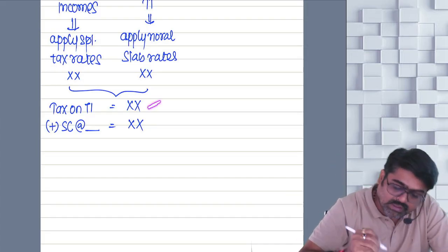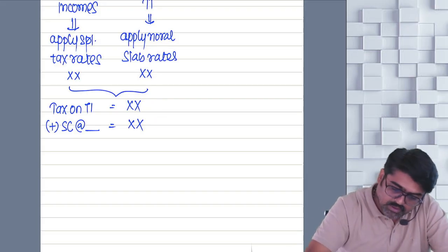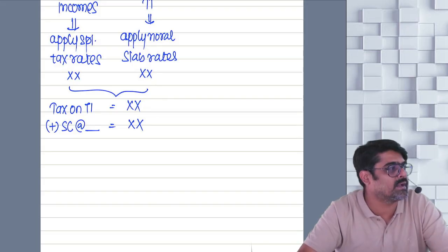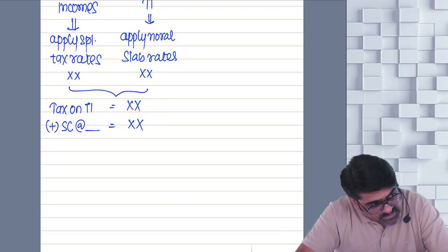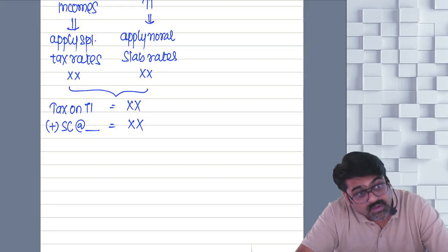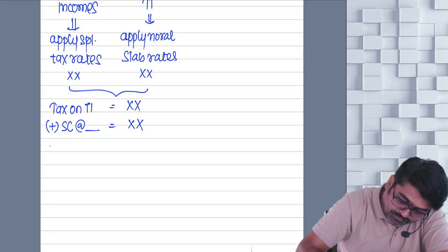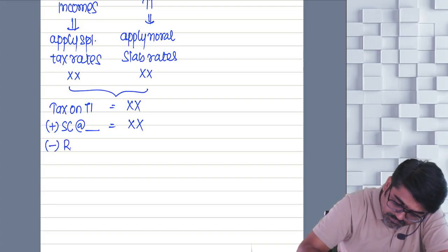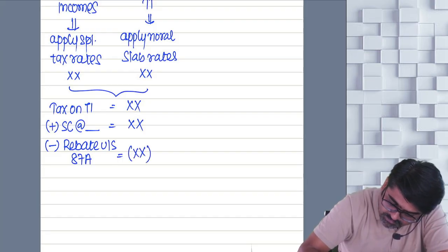So, tax on total income, have you calculated? Then apply surcharge. So you will get tax including surcharge. On that you will pay 4% cess. But wait, always the tax including surcharge will come. Or from this tax, rebate can also be available. So minus rebate. Rebate is under section 87A. So some rebate can be availed.